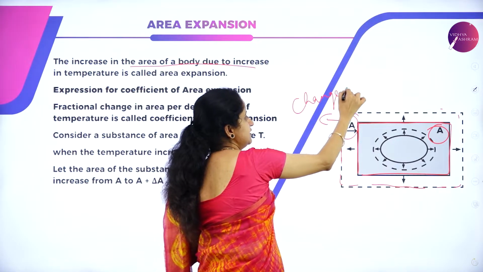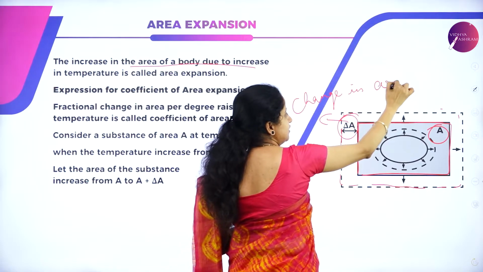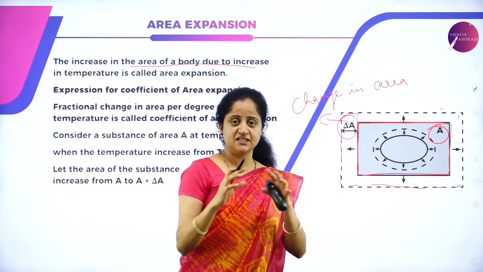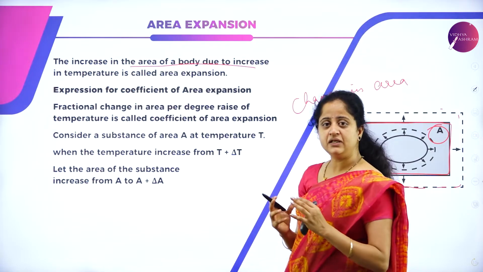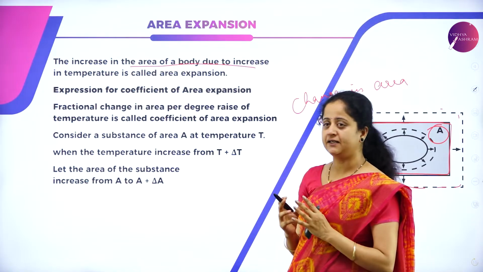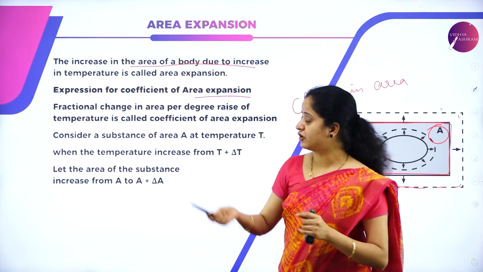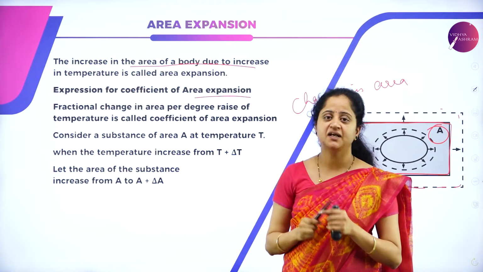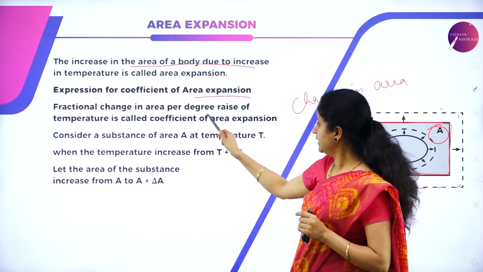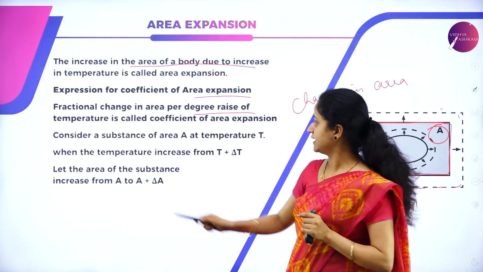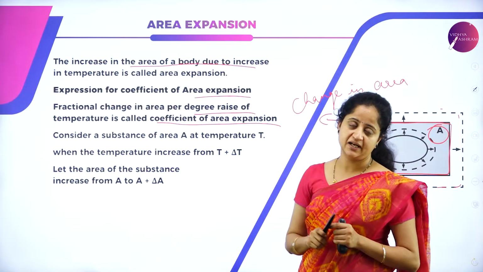So we can observe here, represented in dotted lines, the change in area after the increase of its area when we supply heat to it. So the expression for coefficient of area expansion can be explained like this. The fractional change in area per degree rise in temperature is called the coefficient of area expansion.